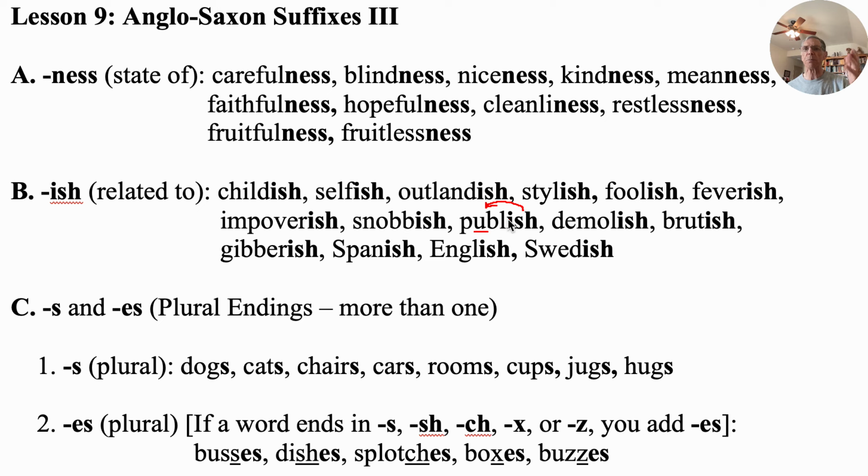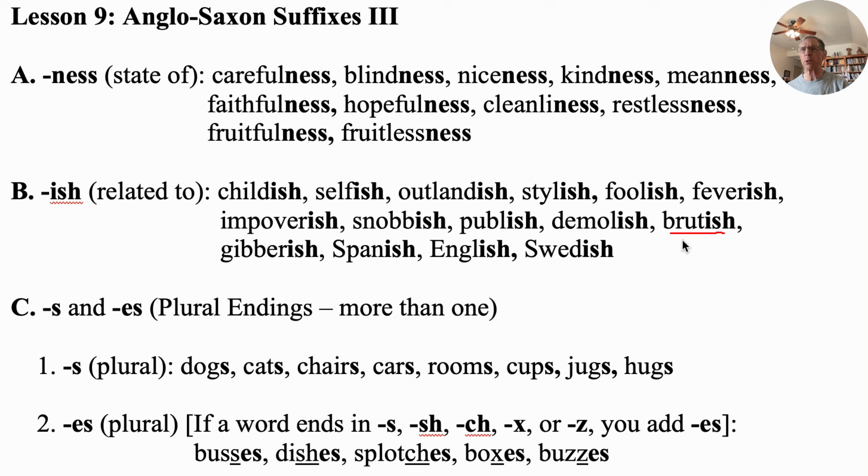You publish it so the public can read it. Demolish is related to demolition. And so when you tear a building down, that's called demolition. Maybe you've seen a demolition derby where men get in these cars and run into each other on purpose. Anyway, at like fairs. Brutish.